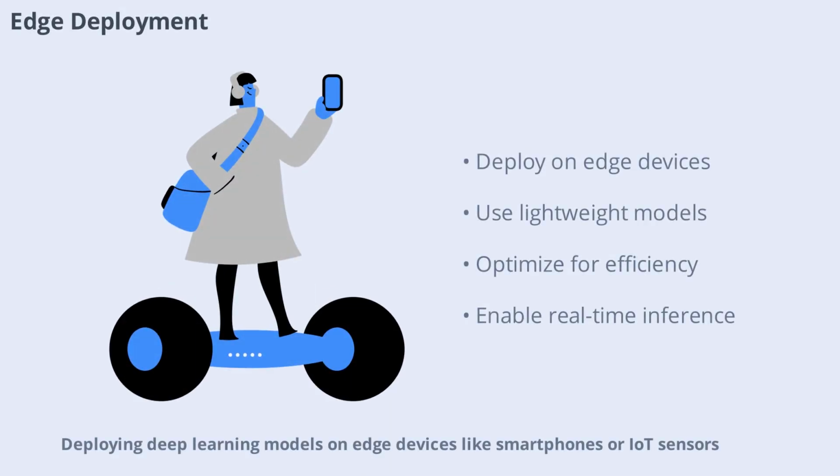Deploying deep learning models on edge devices like smartphones or IoT sensors introduces unique challenges. Models must be lightweight and efficient to run on limited hardware. Techniques like quantization, pruning, and using specialized frameworks can help. Edge deployment enables real-time inference and reduces reliance on cloud connectivity.